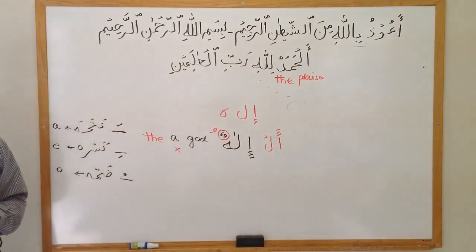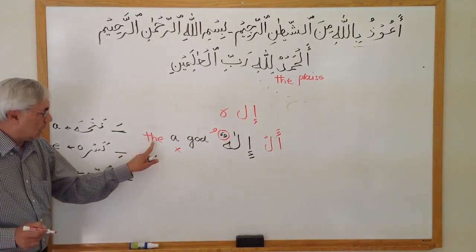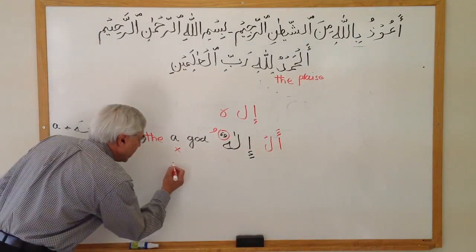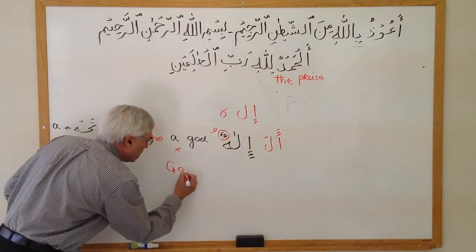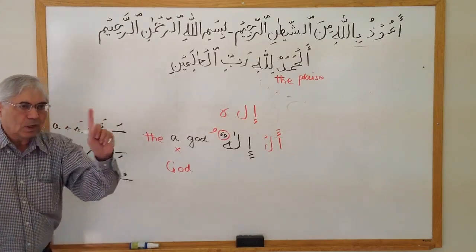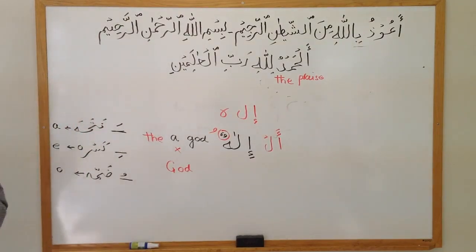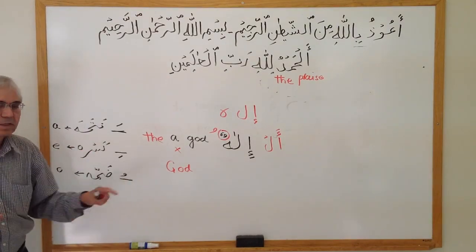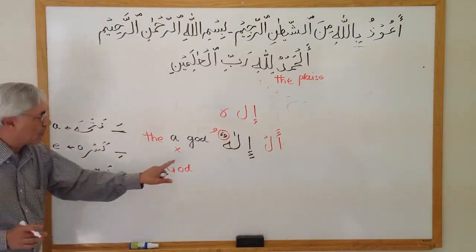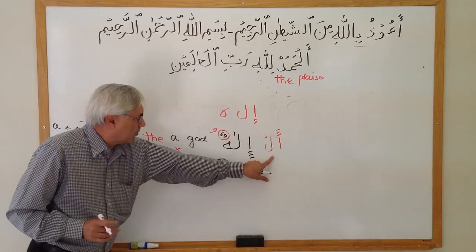So it becomes Ilahu. Okay? The God, in English I can write down like this, with a capital G. Now there's only one God. Okay? The God. There's the capital G, there's only one God. Okay? Look at this one.